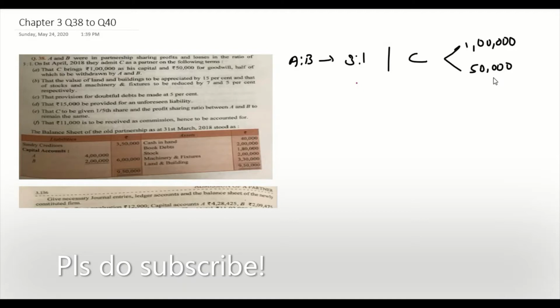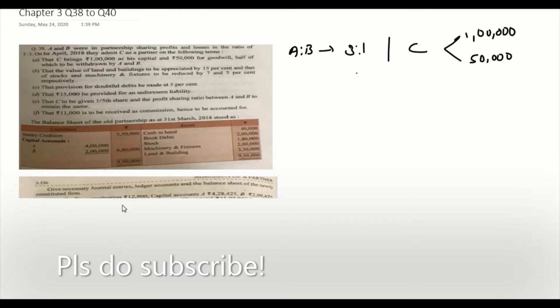That C is to be given 1/5 share and the profit sharing ratio between A and B is to remain the same. That 11,000 is to be received as commission, hence to be accounted for. Okay, the question also gives the balance sheet as on 31st March 2018. We have to give journal entries, ledger accounts, and balance sheet of the newly constituted firm. Okay, so we will start with the journal entries.